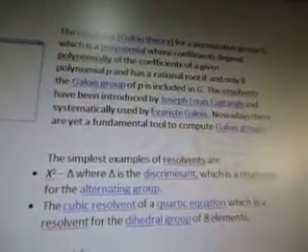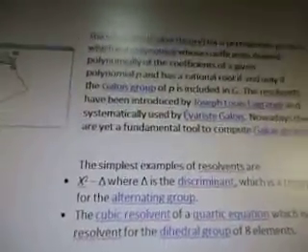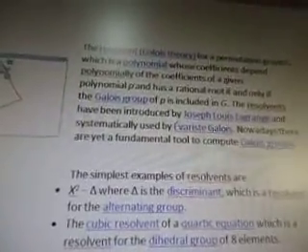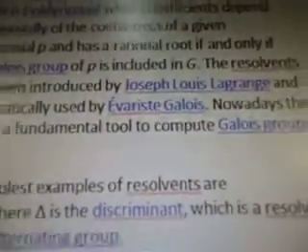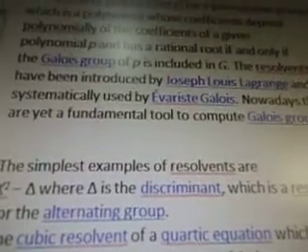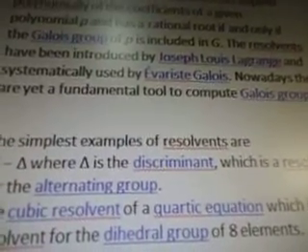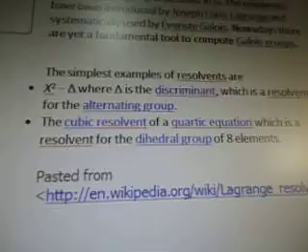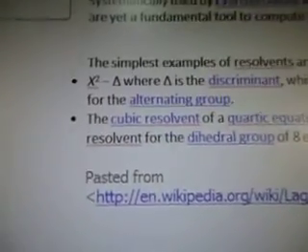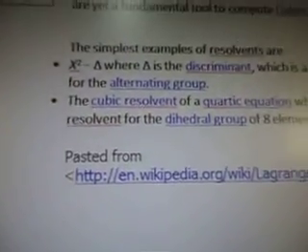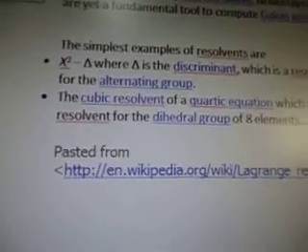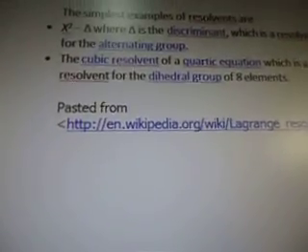And then the resolvents, which is a newer form of this type of math, were introduced by Joseph Louis Lagrange and systematically used by Evariste Galois. Nowadays, they are a fundamental tool to compute Galois groups. So that's what it looks like. x^2 to the power 2, where triangle is the discriminant, which is 1 for the alternating group. There's a cubic resolvent of a quadratic equation, which is a resolvent of a dihedral group of 8 elements.